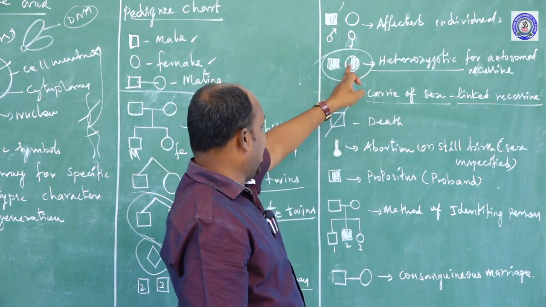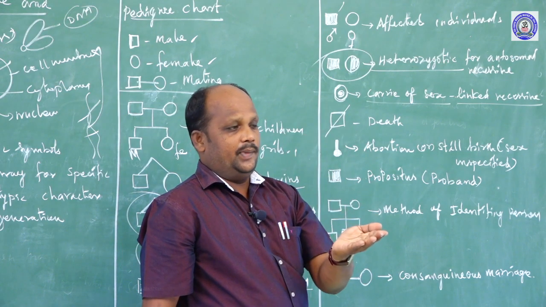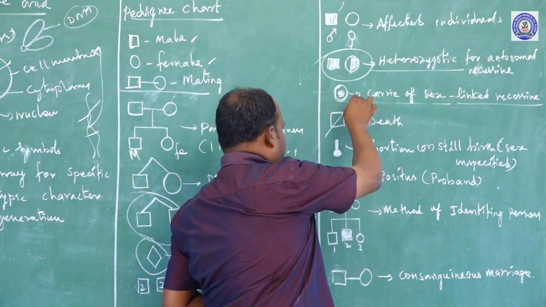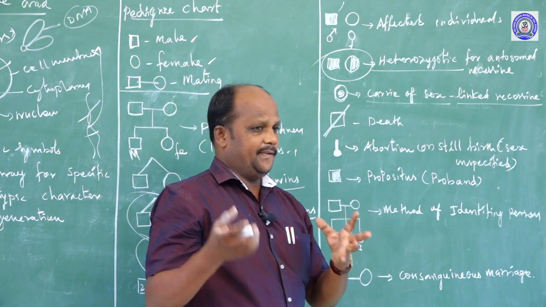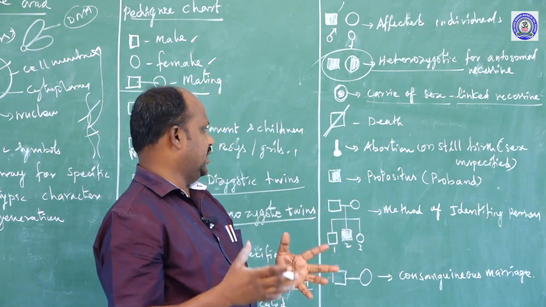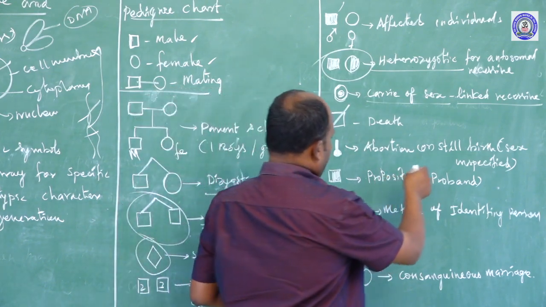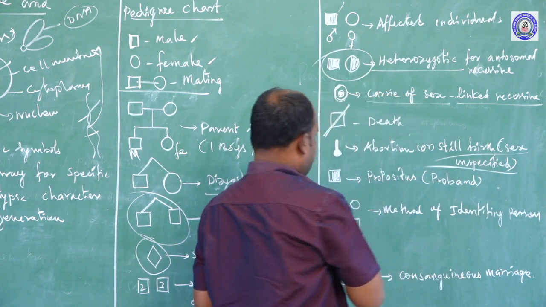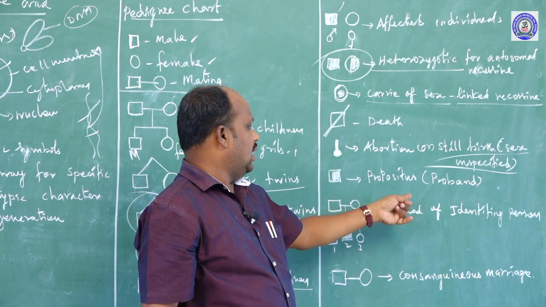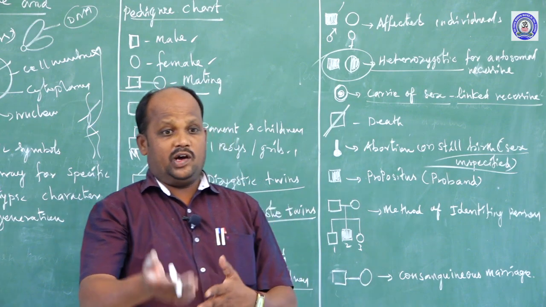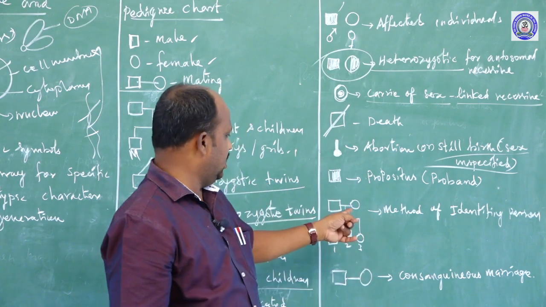Second one, genetically affected parents have matings, and they get new babies, but sometimes the babies die. That symbol is like this. Next one, genetically affected mother and father, after marriage, get children, and before the baby is born it dies. That is abortion and stillbirth, sex unspecified, where sometimes the babies die. This is the advanced test for the propositus or proband, which means the newborn baby, before we can find out the baby's sexual characters. That symbol is like this.